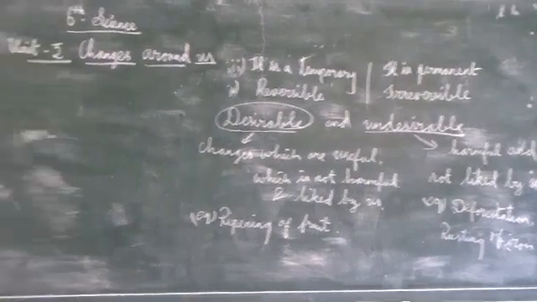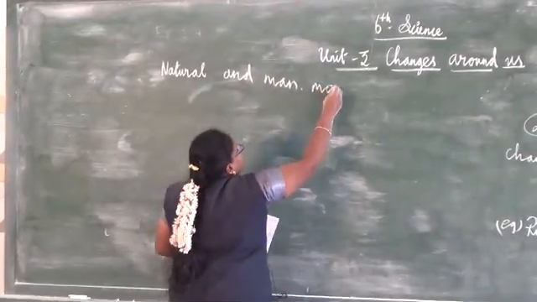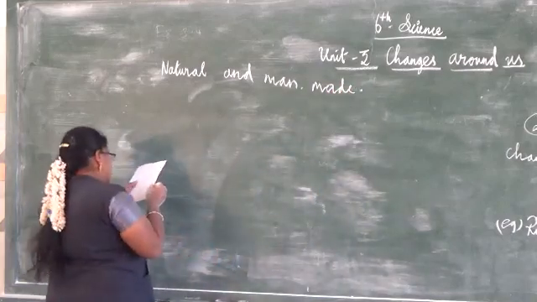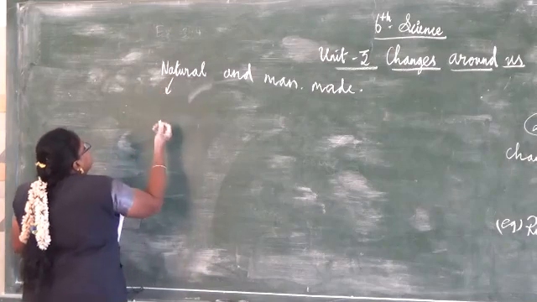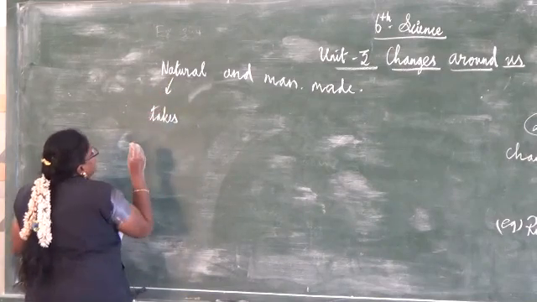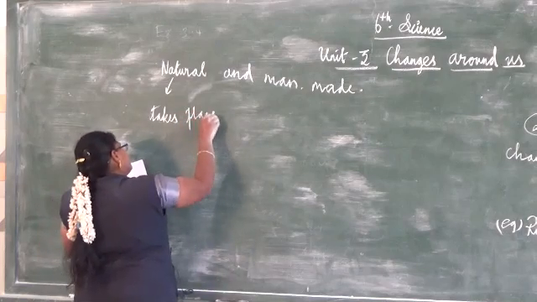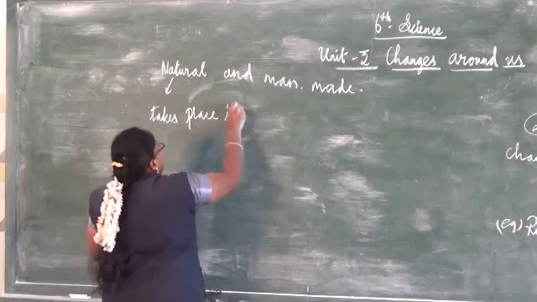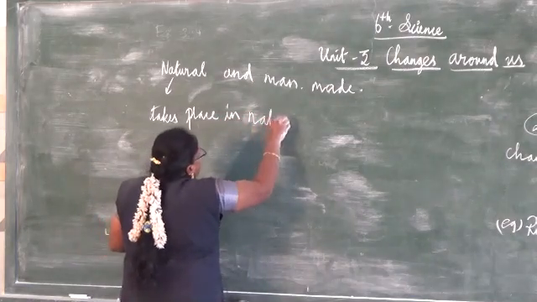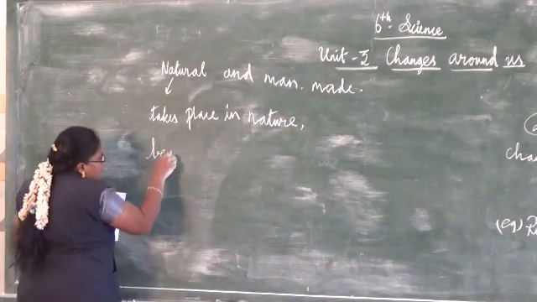Natural and man-made. Natural changes take place in nature, and that too beyond human control.